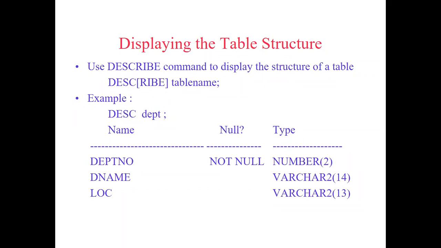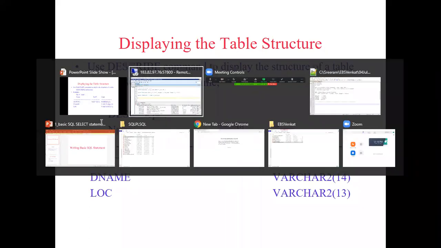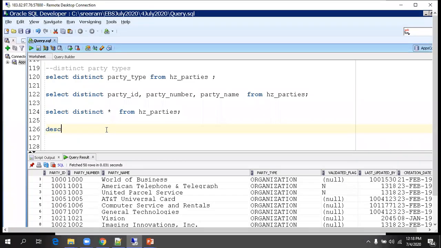Okay, displaying the table structure. So far we have just seen queries for retrieving the data. But if you want to know what columns are available and what data types they are, you can make use of describe. Describe not only works on tables, it works on PL/SQL functions also, right?